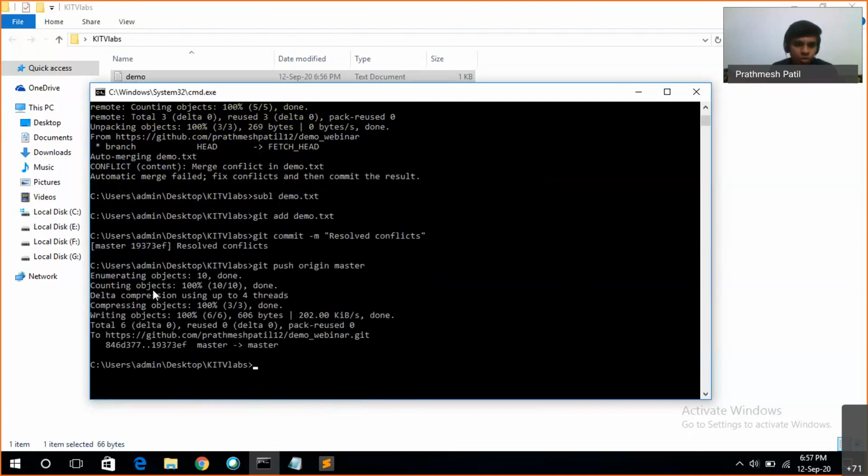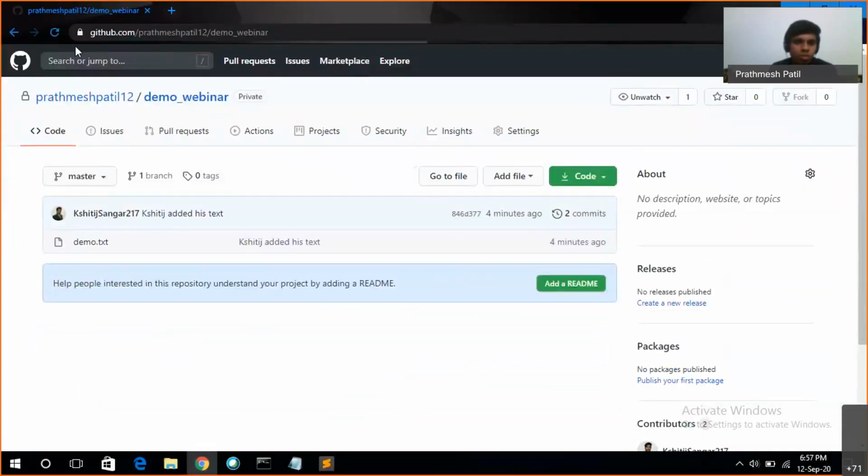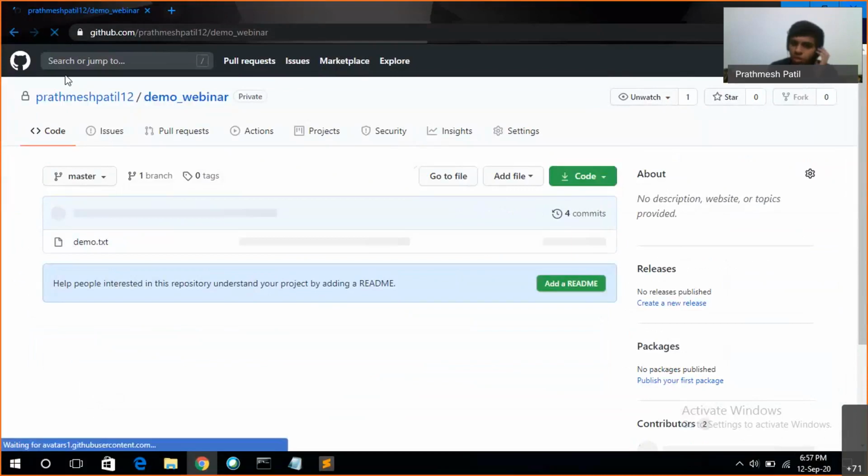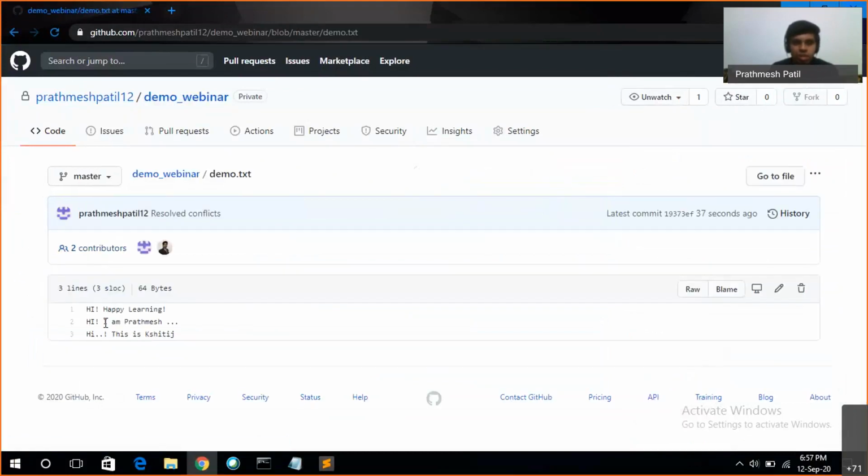Now you can see that we have pushed the file successfully, and also we can see it on GitHub. I'll reload the page. You can see the resolved conflicts commit message, and the conflict has been resolved and the file which I wanted to send to GitHub has been sent.